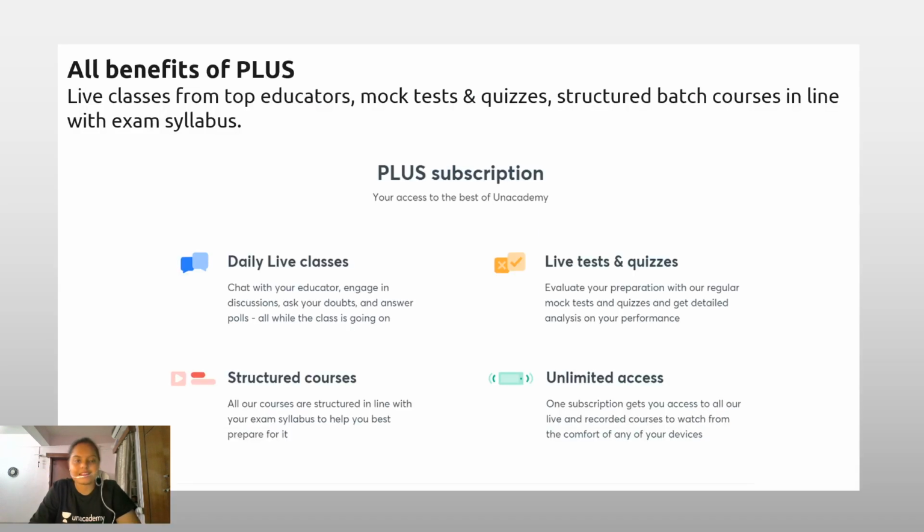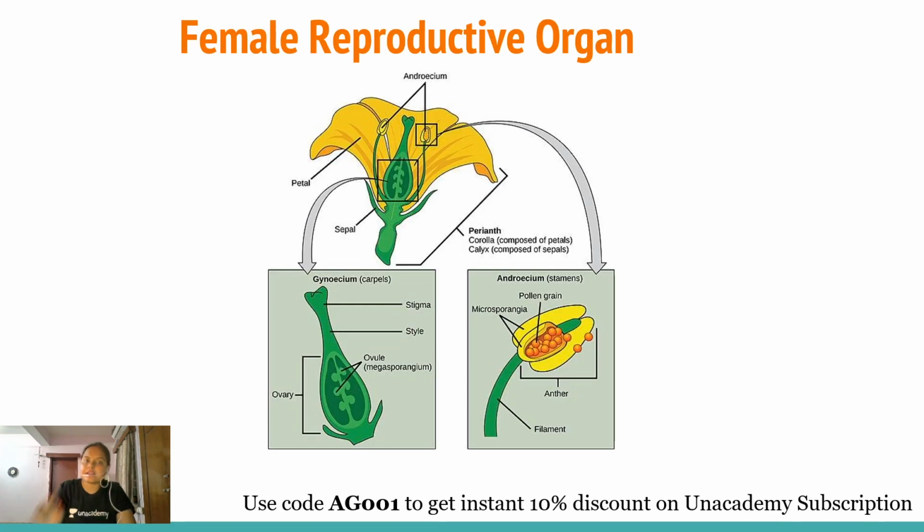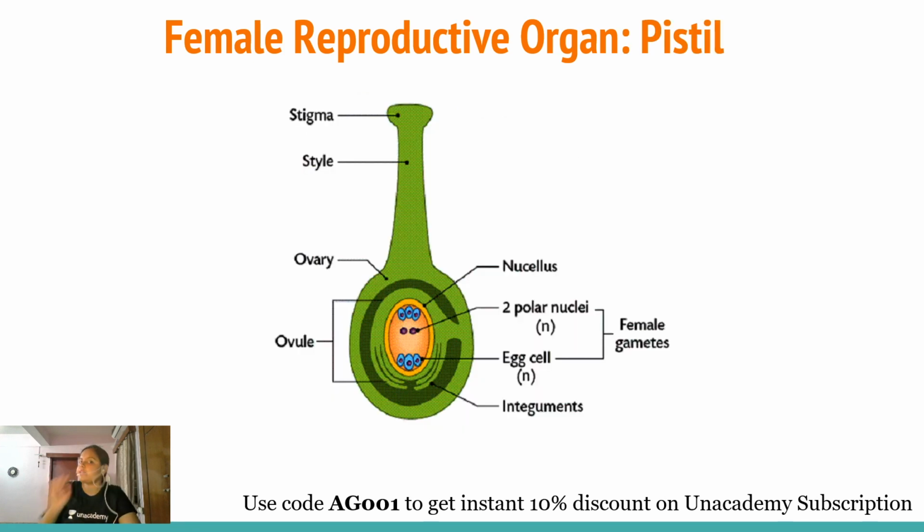Okay, students. Now, coming towards our today's class. As I've already told you, we have discussed the structure of the female reproductive organ, that is the carpel or pistil. I've already discussed the structure of the pistil in my last class, but to brief, I'll say that the pistil consists of 3 regions: the stigma, style, and ovary.